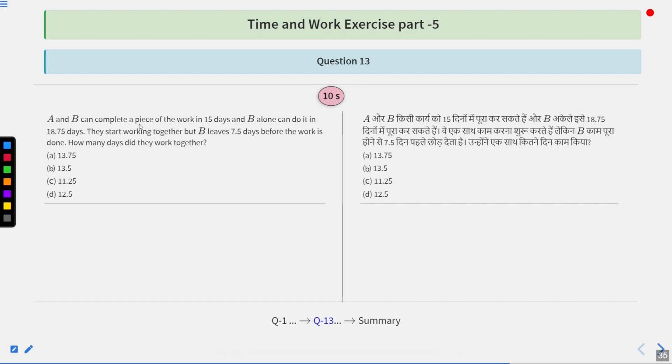A and B can complete a piece of work in 15 days and B alone can do it in 18.75 days. They start working together but B leaves 7.5 days before the work is done. How many days did they work together? Options are 13.75, 13.5, 11.25 and 12.5. These are the 4 options.